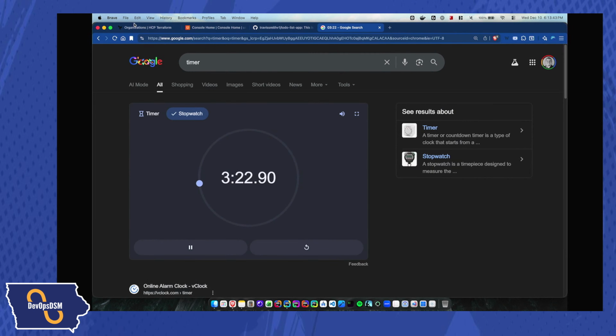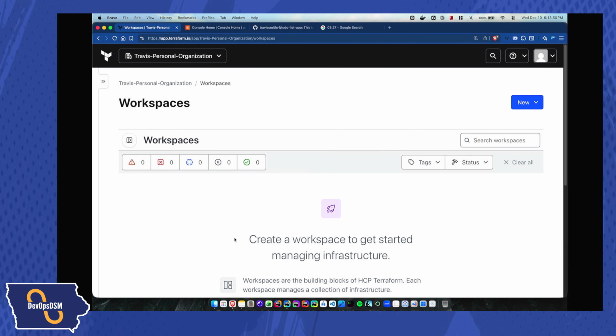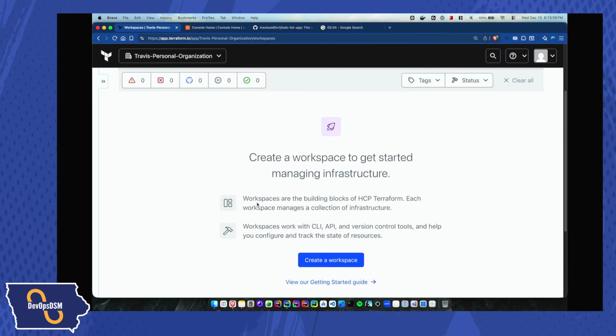So I do want to just show you that I go back to Terraform. This is an empty organization. I want to make sure I'm clear about this. I don't have any magic up my sleeves. I don't already have stuff set up. I don't have any infrastructure set up. So I can look at the Terraform workspace.